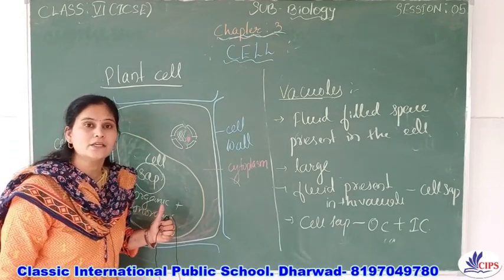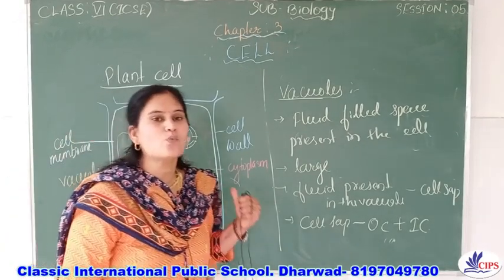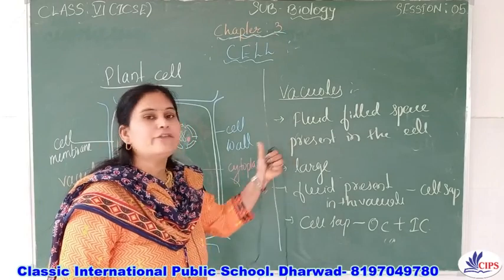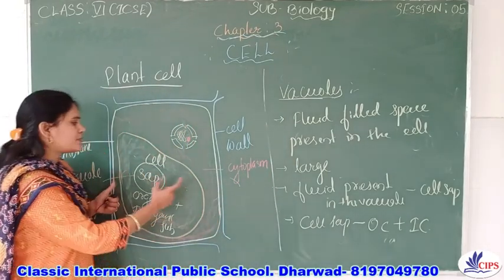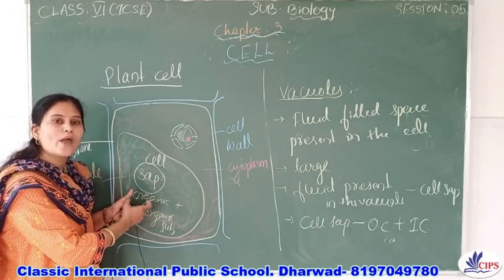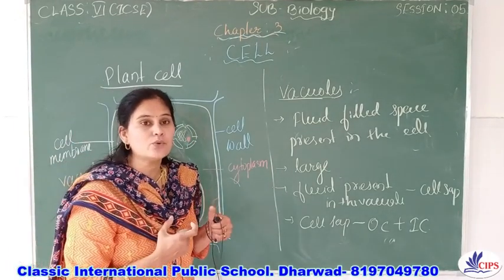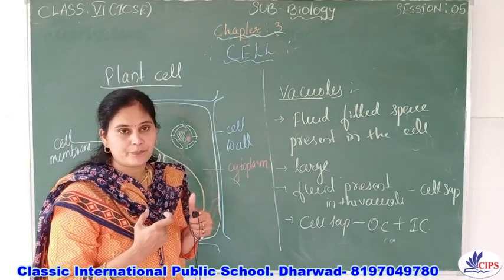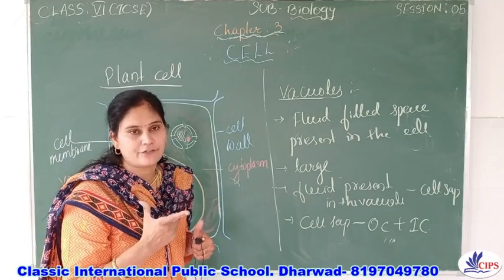What do you mean by turgidity? Since these vacuoles are fluid-filled spaces, the liquid or fluid is present in these vacuoles. Due to the presence of this cell sap, it gives turgidity. And due to the turgidity, the cell remains stiff.